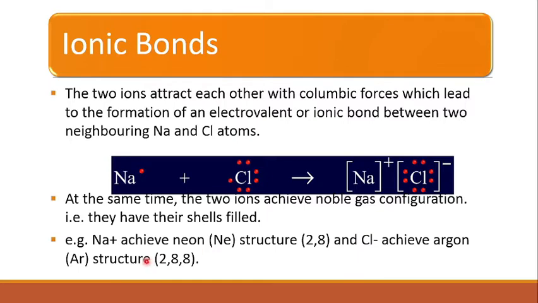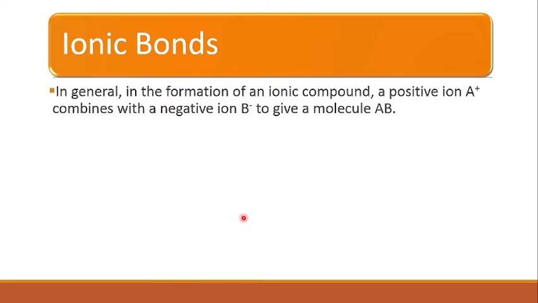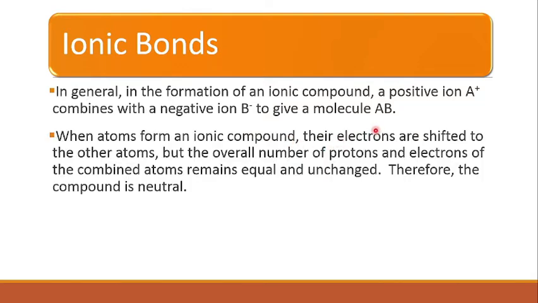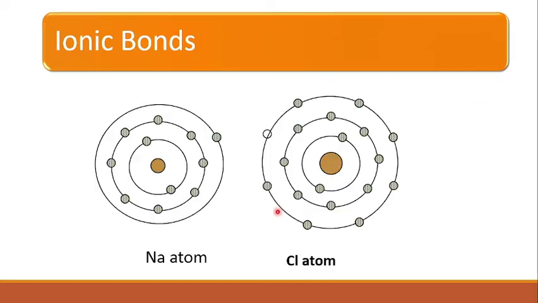That means the sodium plus ion achieves the neon structure, that is 2,8 kind of structure, and the chlorine minus ion achieves the argon structure, that is 2,8,8 kind of structure. So in general, in the formation of an ionic compound, a positive ion A plus combines with a negative ion B minus to give a molecule AB, right? When atoms form an ionic compound, their electrons are shifted to the other atoms, but the overall number of protons and electrons of the combined atoms or molecule remain equal and unchanged, and therefore the compound is neutral, right?